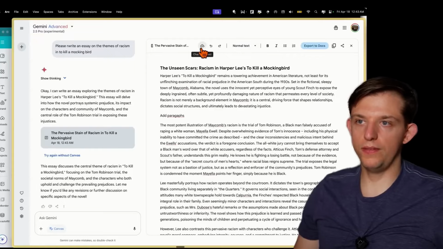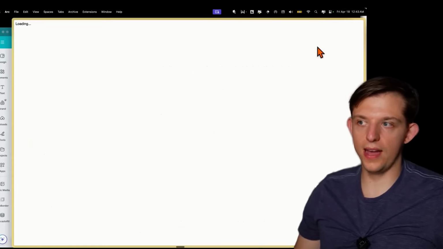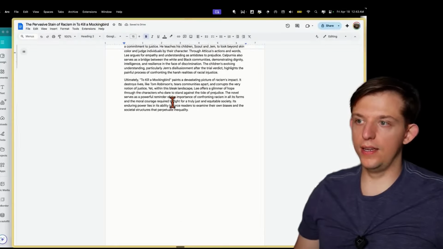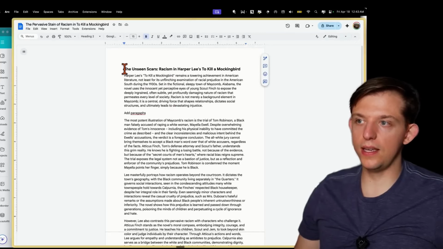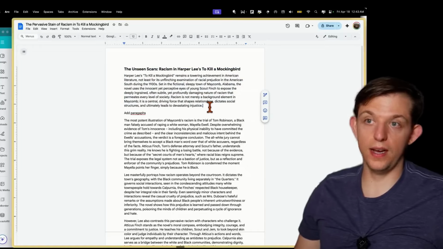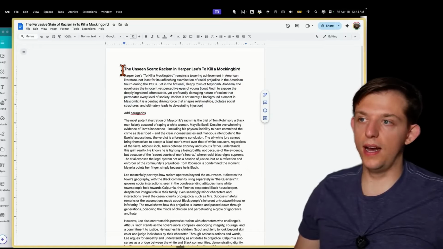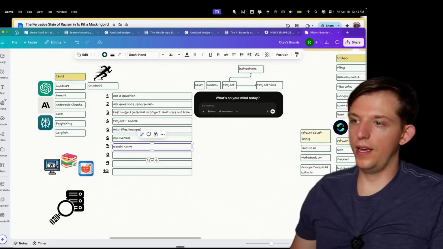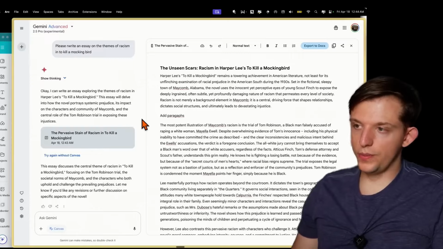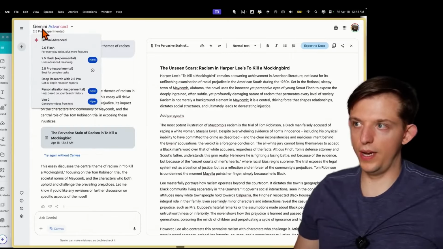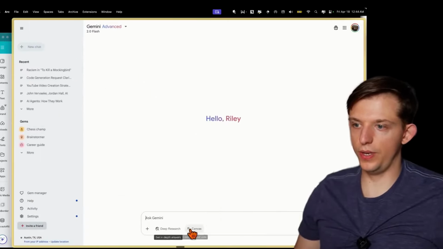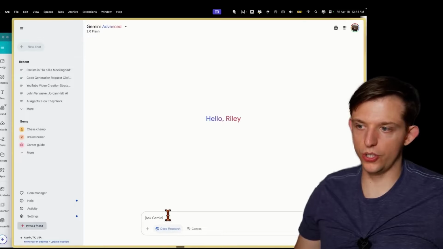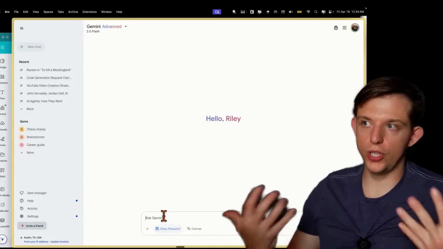And then one thing we have here is a one-click export to Docs. And this allows you to immediately get it in Google Docs. And this is incredibly useful because I personally use the Google Suite and I'm constantly using Google Docs. And so we can put Gemini Canvas export to Google Docs. In terms of the search feature, Gemini also has the search feature, so we can always do this deep research, or it'll actually search the internet by default.